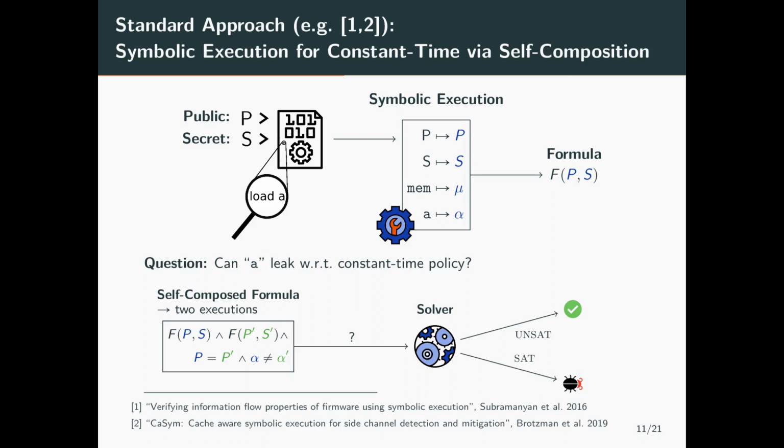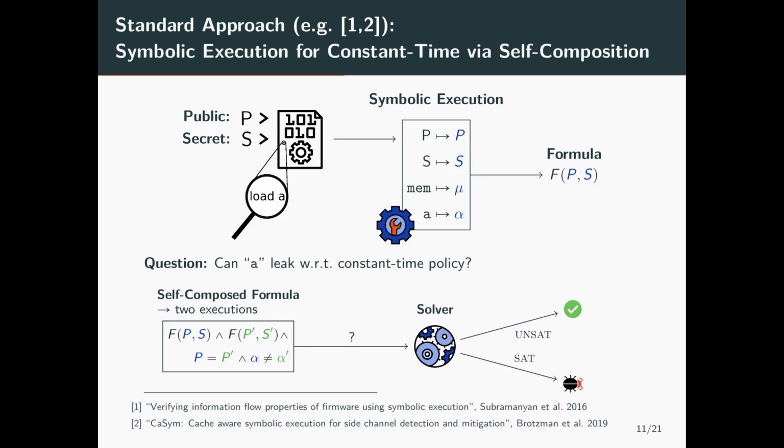The symbolic execution will produce a formula over our symbolic inputs, which represents an execution path of the program. For constant time analysis, when we arrive at a conditional statement or at a memory access, we have to check that it does not depend on the secret. For example, here, we want to check that this load A does not leak secrets.